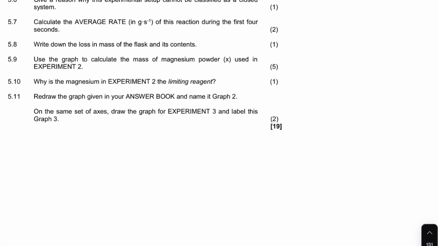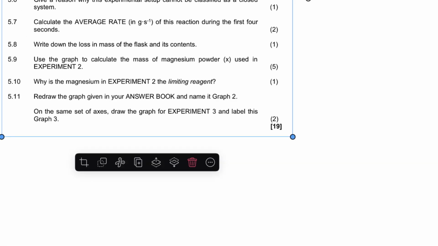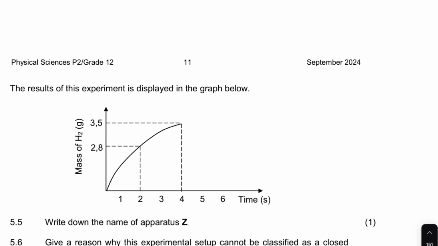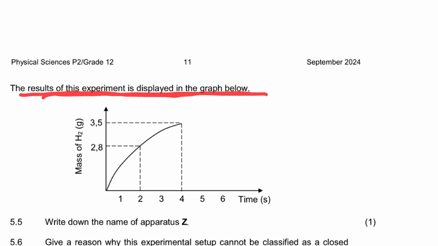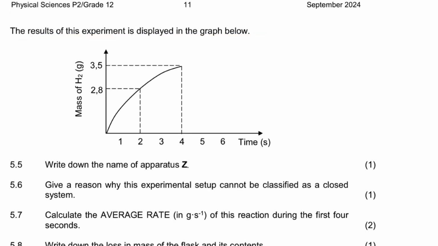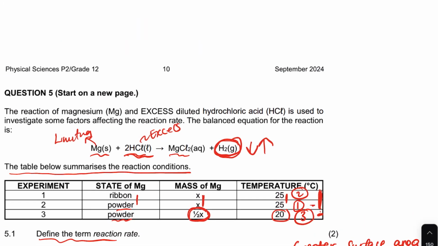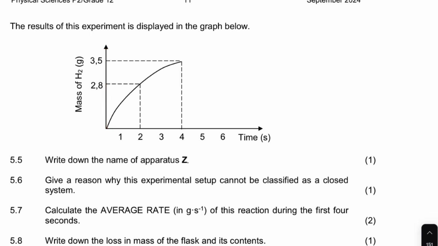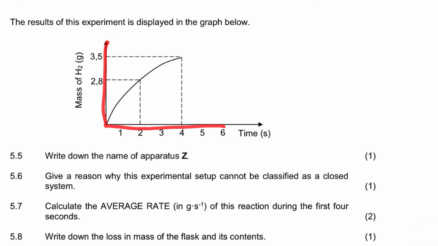And here's the second part, the questions and the graph in relation to experiment 2. It says the results of the experiment are displayed in the graph below. Now you have a graph. This is a graph of the mass of hydrogen, which is produced when magnesium reacts with the HCl. So this is the graph that shows the mass with time.